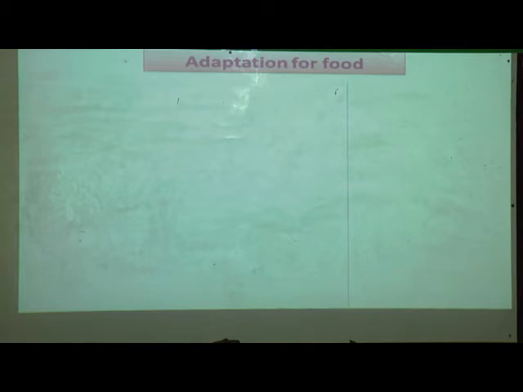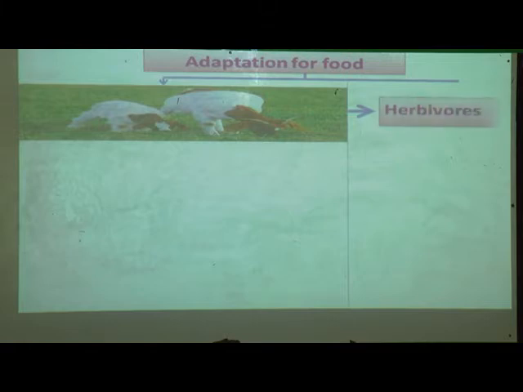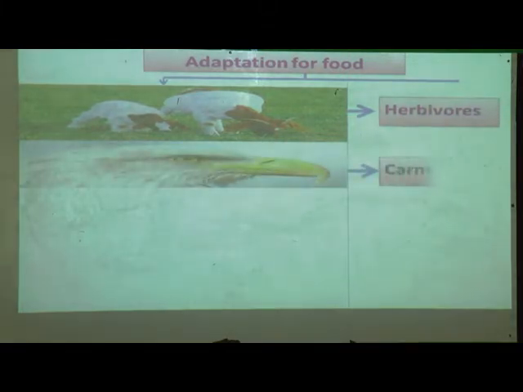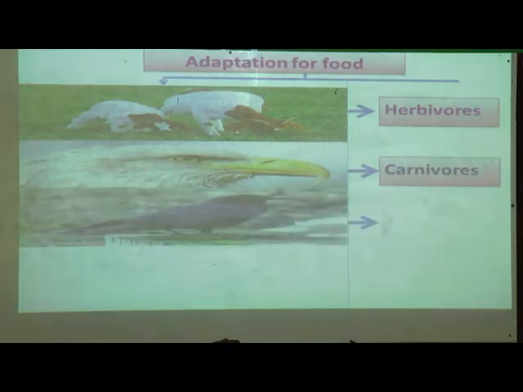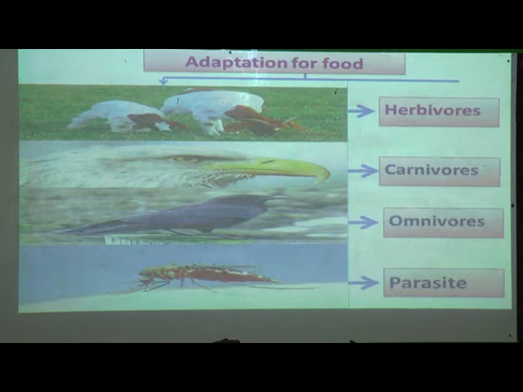Now we have seen adaptation for food. The animals are categorized according to their food: herbivores, carnivores, omnivores, and parasites.